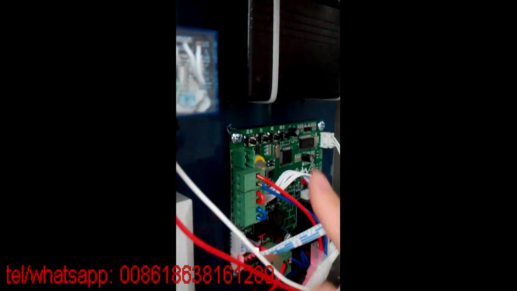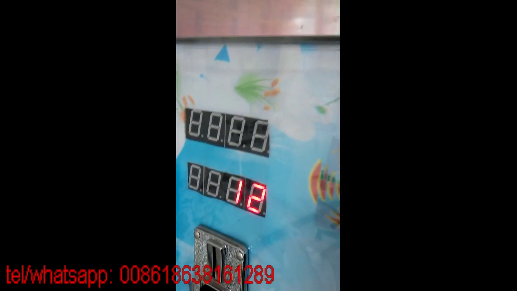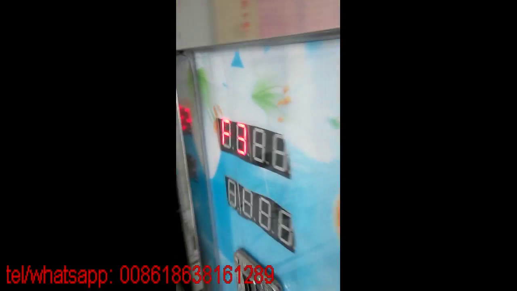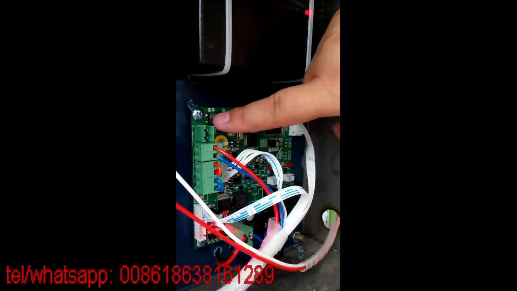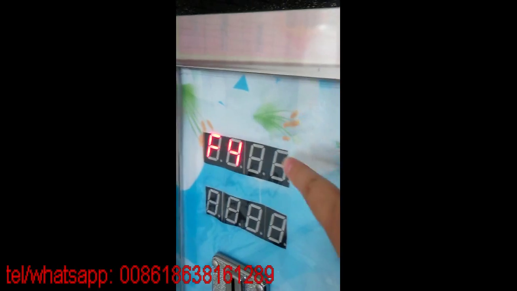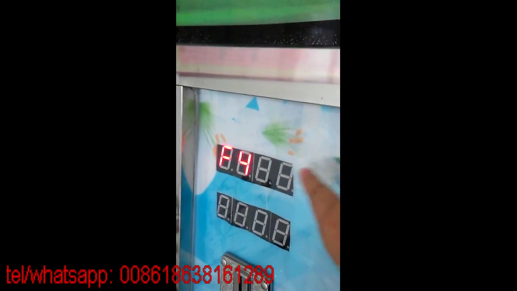So increase it. Press the second button. 8, 9, 10, 11, 12. Okay. And now press OK. We can see it's back to F3. And then press menu. We can see that it has changed to F4. So now we start to adjust F4. F4 should be the same as F3.